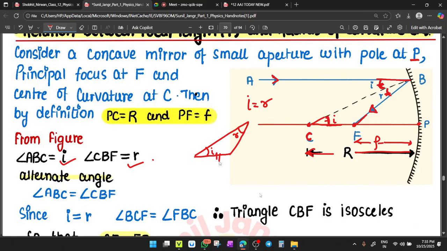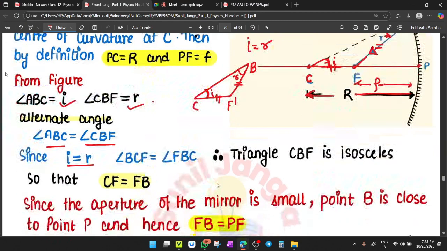So this side CF will equal to the opposite side BF, right? The side CF will be equal to the side BF. Got it? So angle ABC equals angle CBF, I equals R, and angle BCF equals angle FBC.